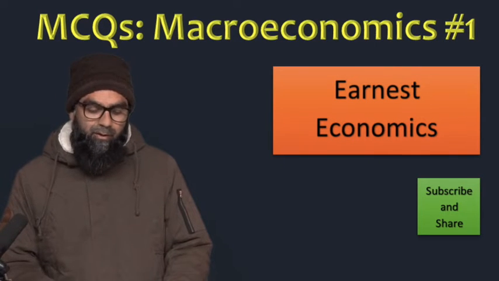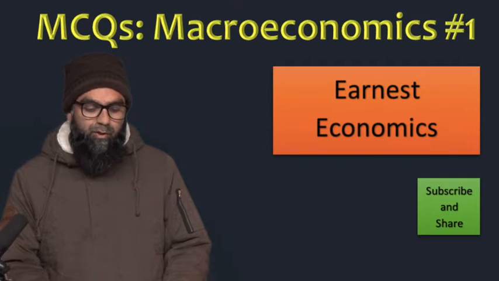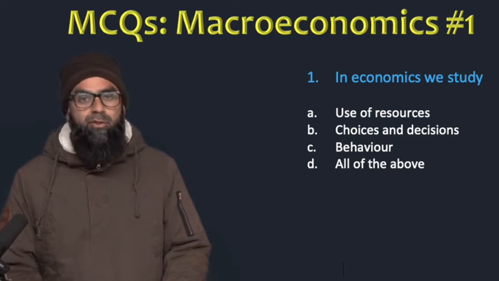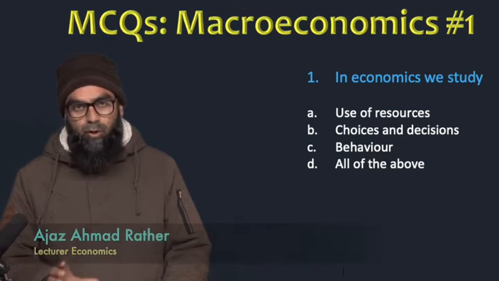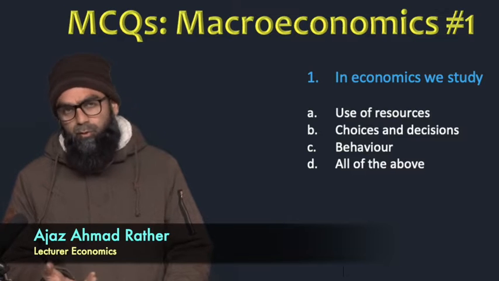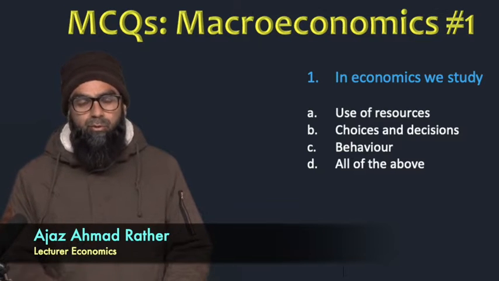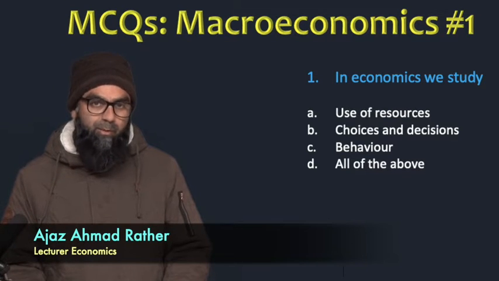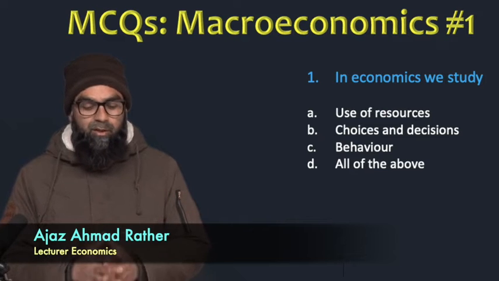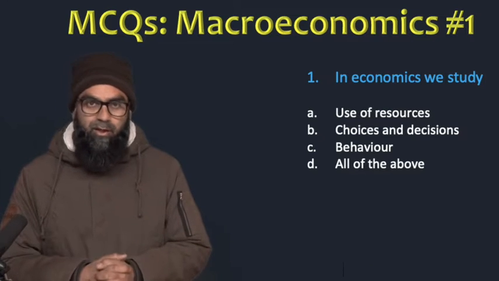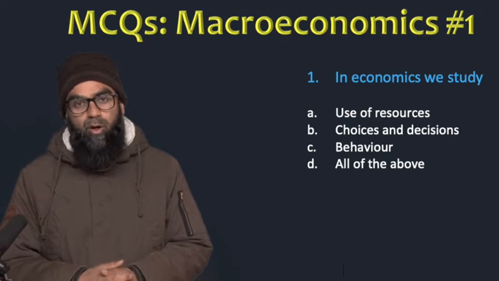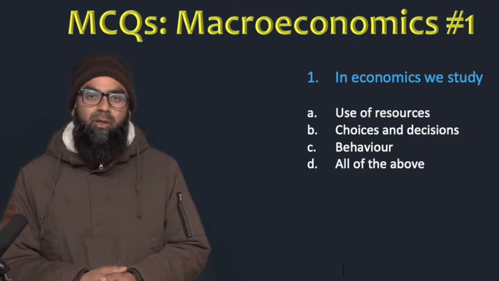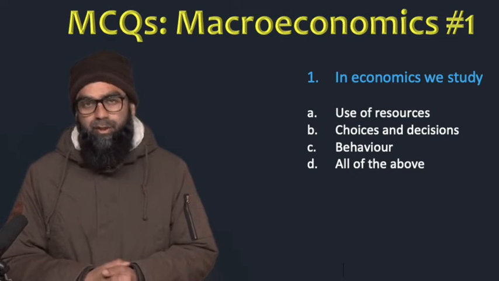So we will begin our session with our first question. And our first question is, in economics we study, and we are having four options. Obviously each question is followed by four options, and we have to select the most appropriate option among these. So the question is, in economics we study. What do we study in economics? First option is use of resources, B option is choices and decisions, C option is behavior, and D option is all of the above.